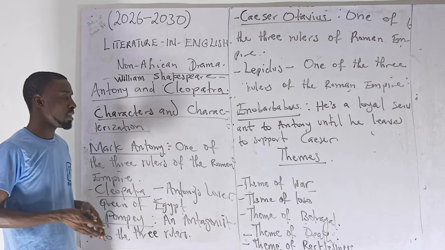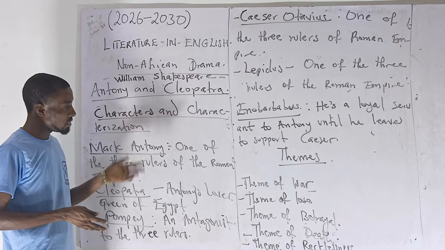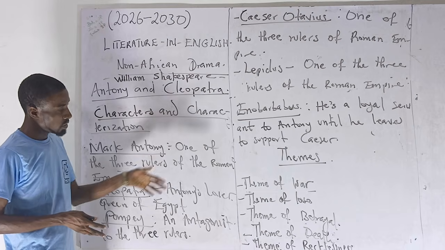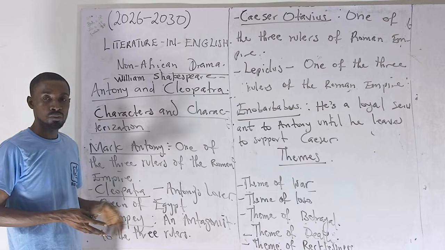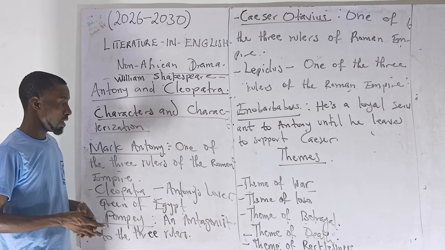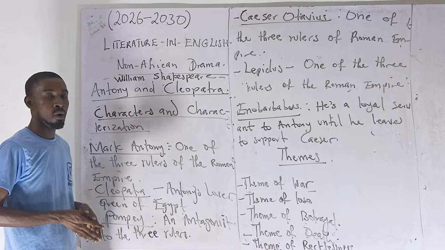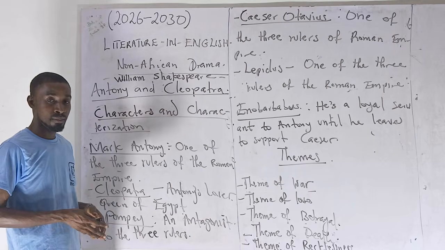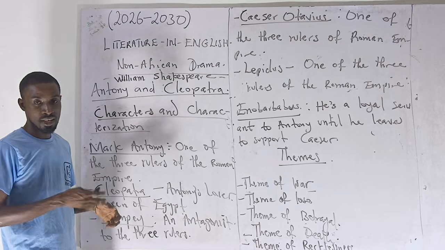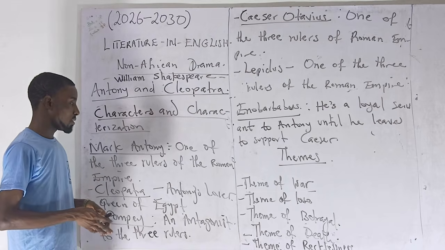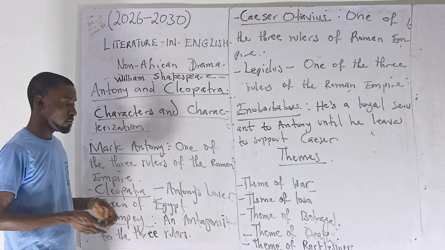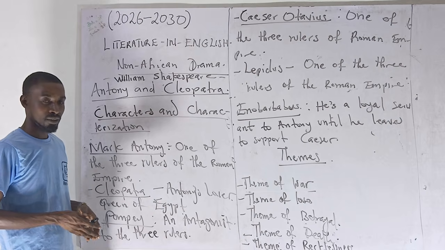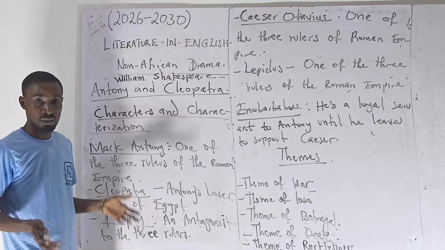Yes, so let's look at the themes, which are, of course, the universal ideas explored in every literary work. Now, these are a few ideas that we find embedded in the work. We have theme of war. Yes, we have several wars recorded there between Antony and of course Caesar. Yes. Then we have theme of love. Love demonstrated between Antony and Cleopatra, and the love even leading to their deaths.